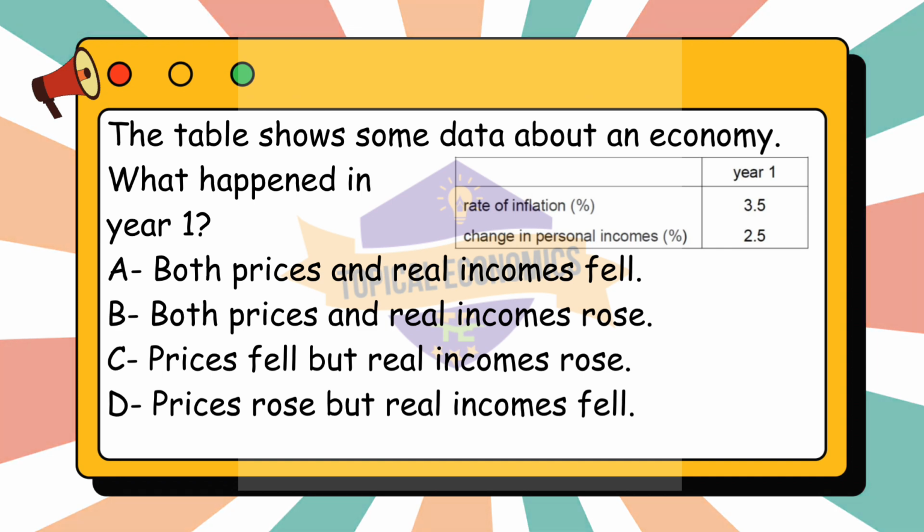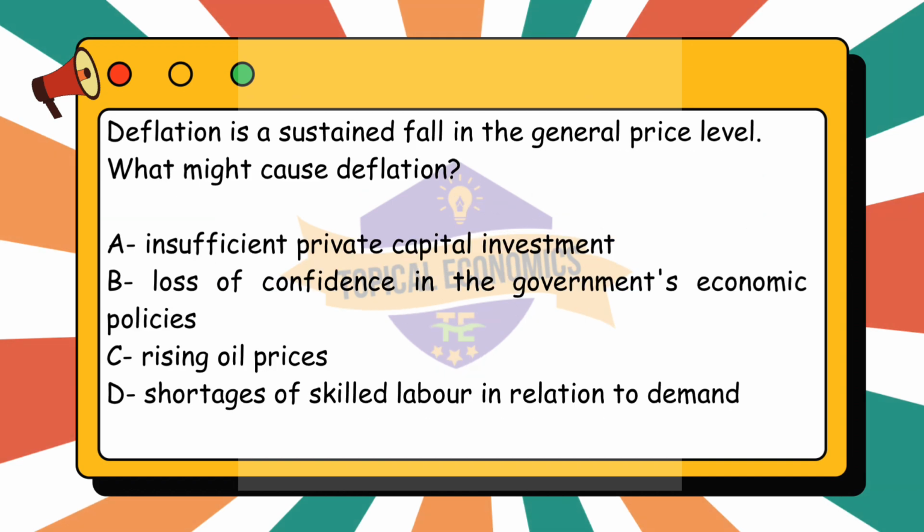This concludes that prices rose by 3.5% due to inflation, whereas real incomes fell because the increase in incomes, 2.5%, was less than the increase in prices, 3.5%. So, the correct answer for this question is option D. Prices rose, but real incomes fell. Moving to question 25. Deflation is a sustained fall in the general price level.